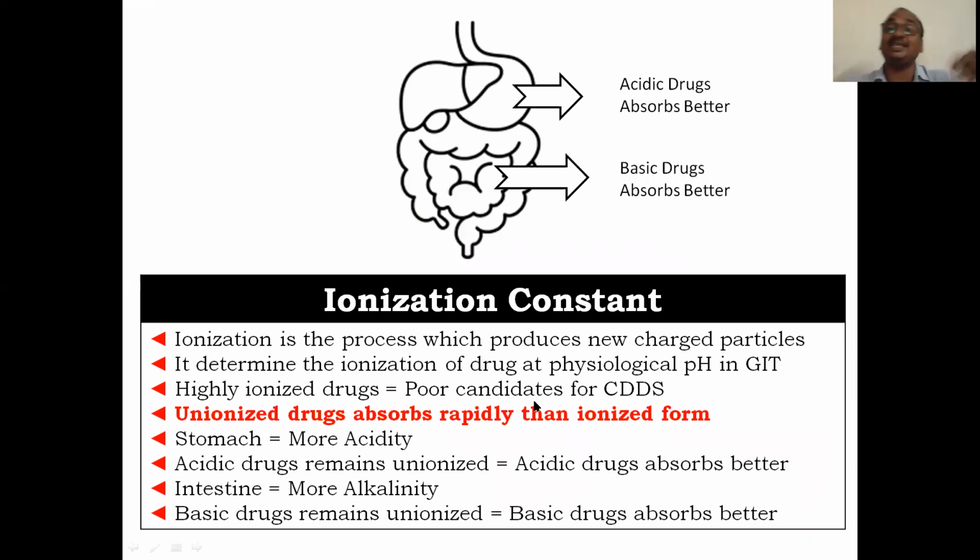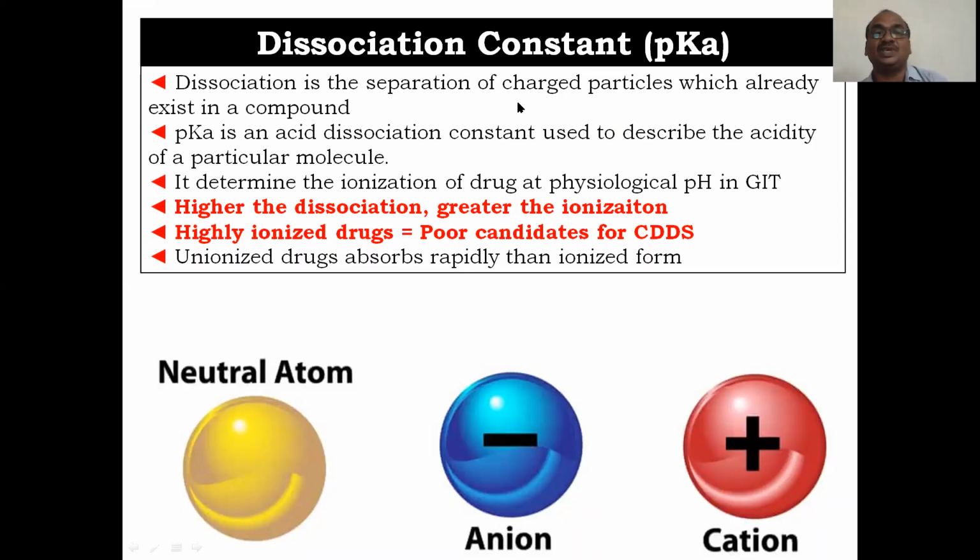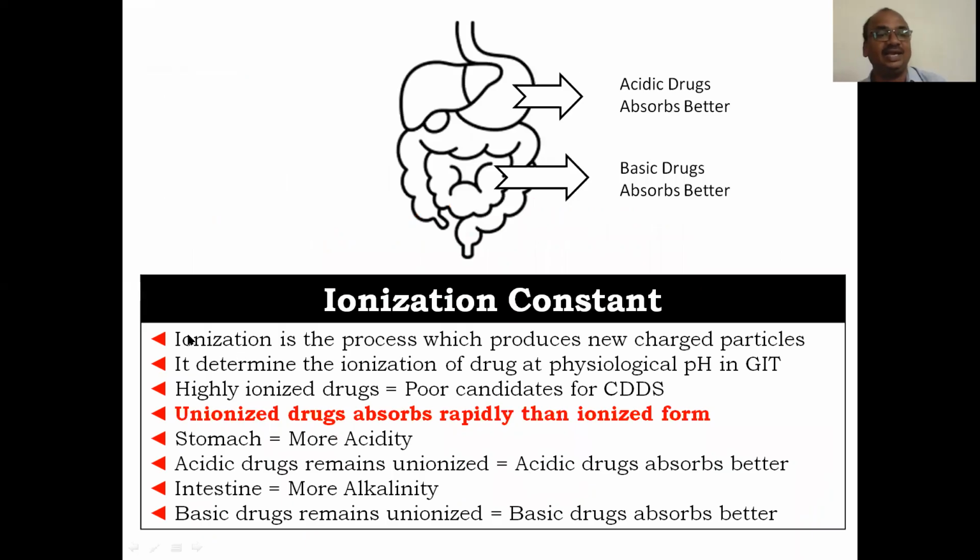And the next is the ionization constant. See, dissociation constant is different, ionization constant is different. Ionization is the process which produces new charged particles. Dissociation is the separation of charged particles which already exist in a compound. These two already exist in the compound, it is dissociated and charges are formed. Here it is not like that, it is just charging the particle. Unionized drugs absorb more rapidly than the ionized form. This point you have to keep in your mind.